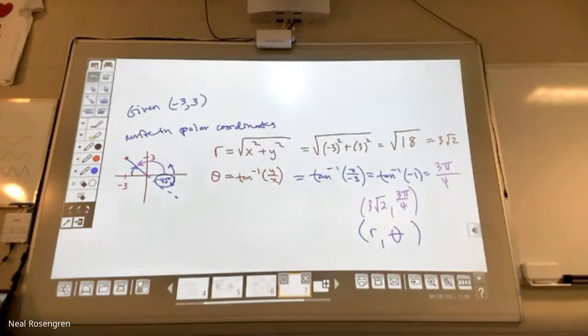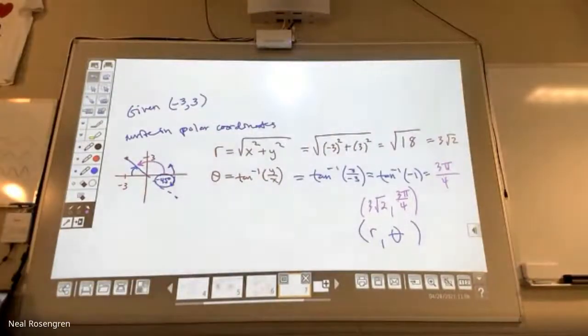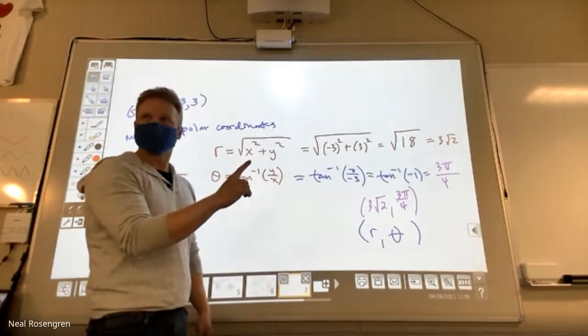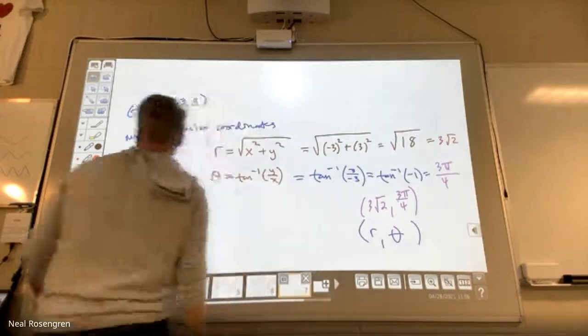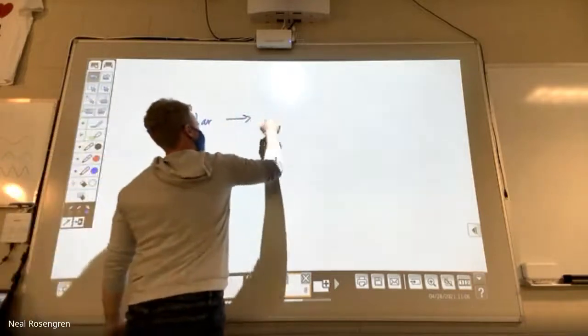Okay, we will practice this more tomorrow. I do want to leave you with one other thing while we're taking our notes, one last thing to put on there, and then tomorrow we'll have some practice. There's practice like this on the review that's already posted, okay? But I want to show you how to go the other way, which is not going to be on Friday's test, but good to have written down so that you can come back to it. So before you put things away, I want you to write down one other thing. If I can go to the next page. Be cool? Okay. Really, really quickly, one other thing. I want to show you how to go back from polar to rectangular.